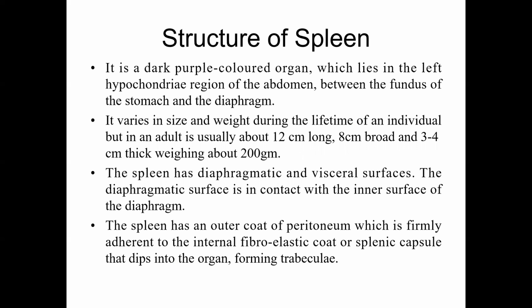The spleen has diaphragmatic and visceral surfaces. The diaphragmatic surface is in contact with the inner surface of the diaphragm. Clear? The area which is in contact with the diaphragm, we call the diaphragmatic surface. The spleen has an outer coat of peritoneum, which is firmly adherent to the internal fibroelastic coat, or the splenic capsule, that dips into the organ forming trabeculae.